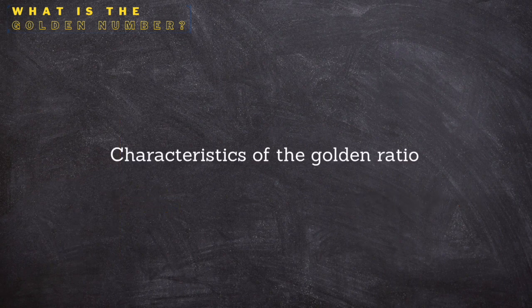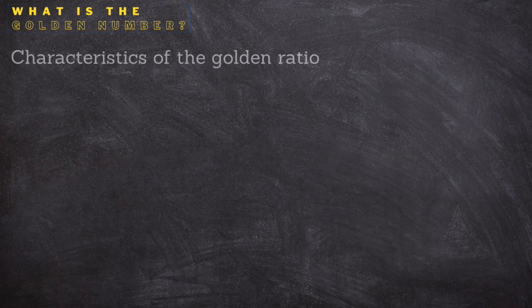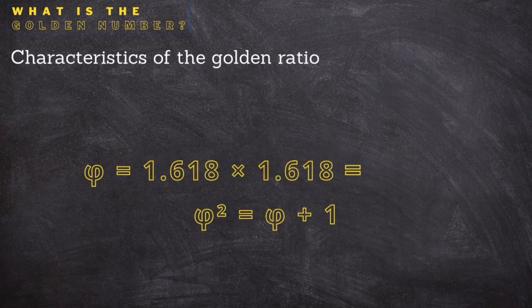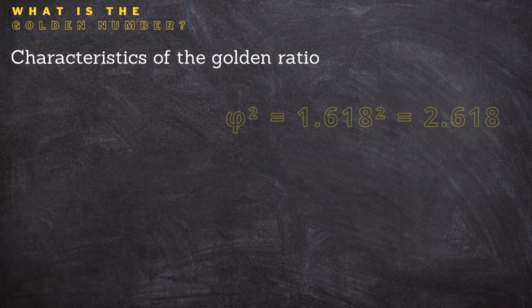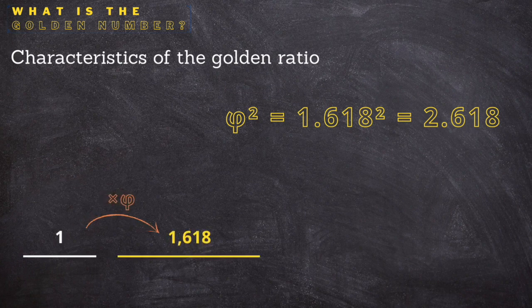The golden ratio has some interesting mathematical features. For example, when you multiply phi by itself, it is the same as phi plus 1. Take a segment of unit 1, multiply it by phi. This gives a second segment of length 1.618.